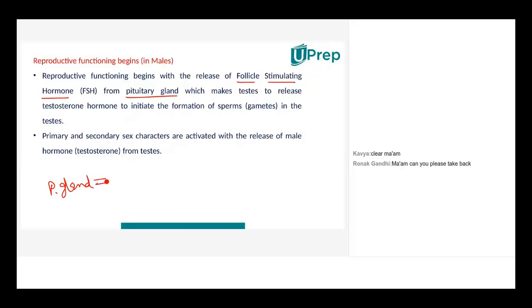It releases FSH. And what does this FSH do? It goes to the testis and asks the testes to release testosterone hormone. So can you see it has come via so many places.